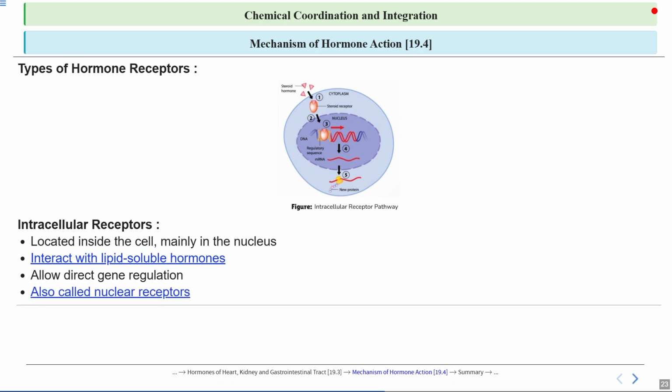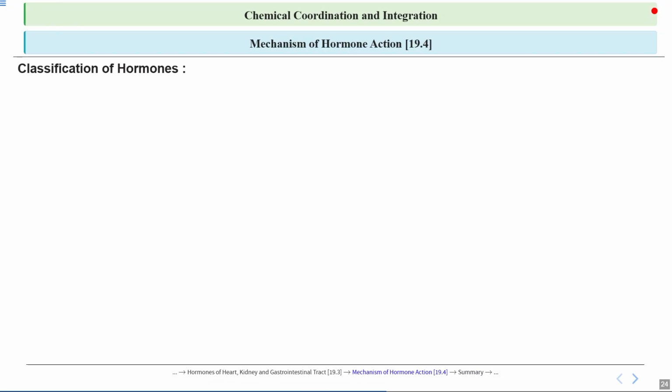The nuclear receptors are a type of protein found inside the cell's nucleus that can bind to specific hormones, allowing them to regulate gene activity and control various cellular processes such as metabolism and development. So these receptors act as switches that turn genes on and off in response to hormone signals, playing a crucial role in how the body responds to internal and external signals. Let's see classification of hormones.